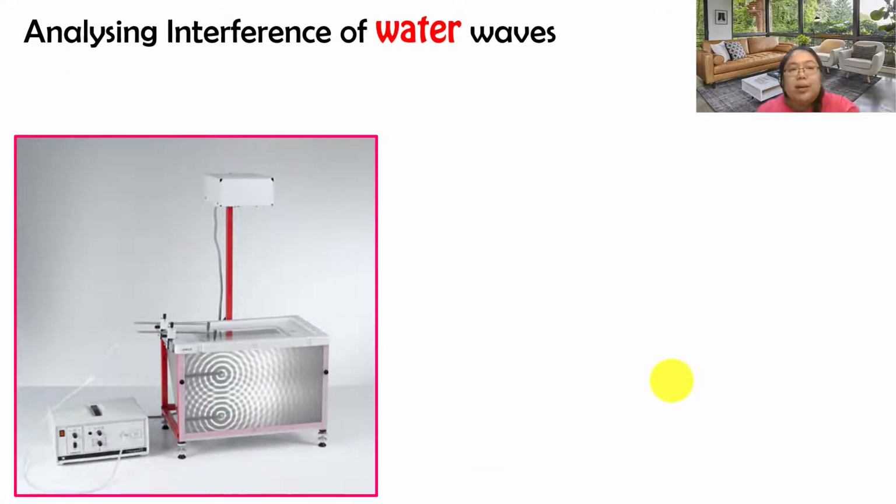Okay, now we need to analyze the interference of the water wave. If using the water wave, the experiment must be related to the ripple tank. So this one is an example of interference. After you show it by the ripple tank, this one is the result. They're using two dippers. After that, they will cross each other. Then we find they will be bright and dark continuously.